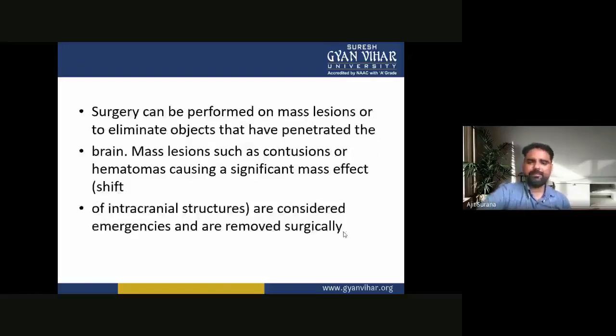Now, surgery can be performed on mass lesions or to eliminate objects that have penetrated the brain.